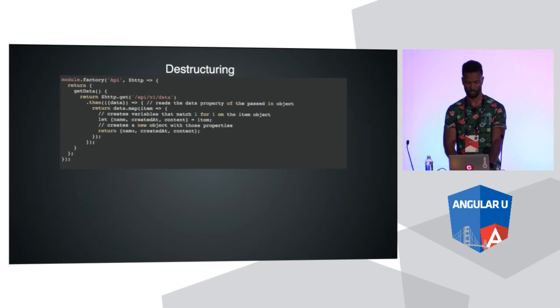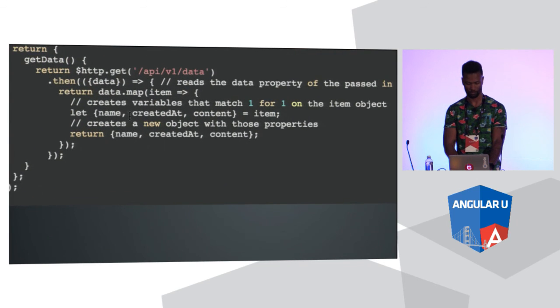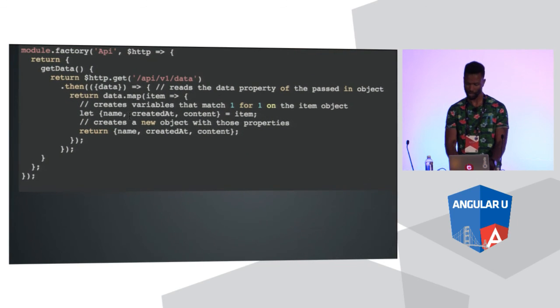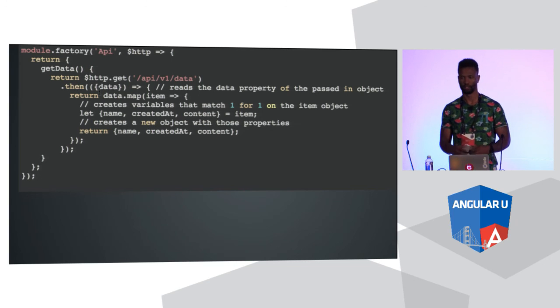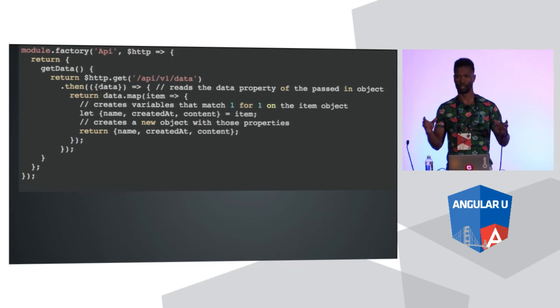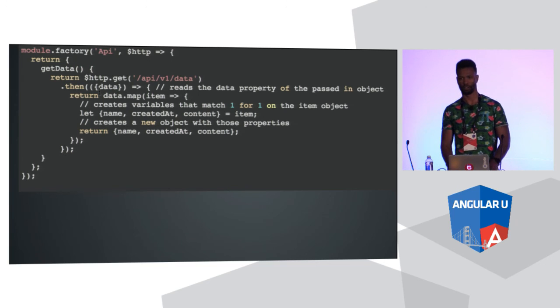Destructuring. This one's pretty legit too. Here we go. This is probably one of my favorite ones. So destructuring is just a way for us, the way I think of it, to pluck values from an object or from an array in one line without having to say var someVariable equals object.variable. You don't have to do that.